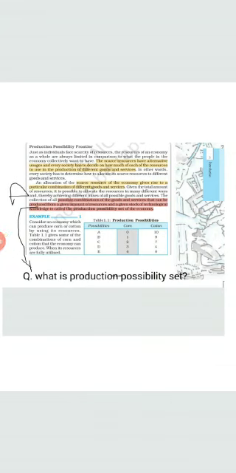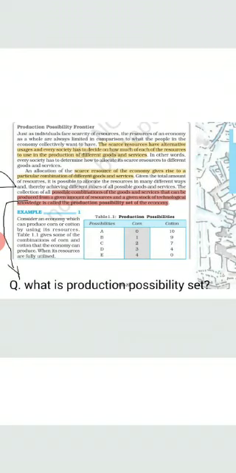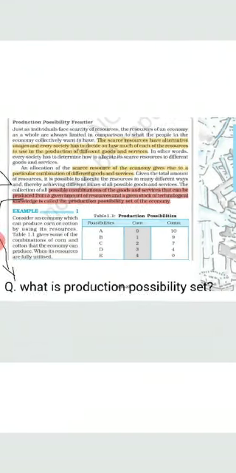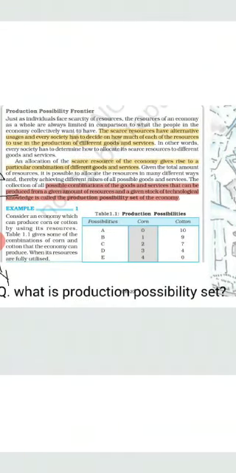So as we know that resources are always scarce in comparison to our needs. So all the resources have alternative uses. So now society has to decide how much of each of the resources has to be used in the production of different goods and services. So the allocation of scarce resources of the economy gives rise to the particular combination of different goods and services.